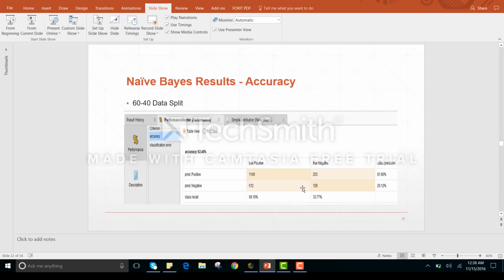And as you can see, the class recall is 69.10%. Recall gives information about a classifier's performance with respect to its false negatives. And for the positive class, if we consider its precision, it will give the performance of the classifier with respect to its false positives.